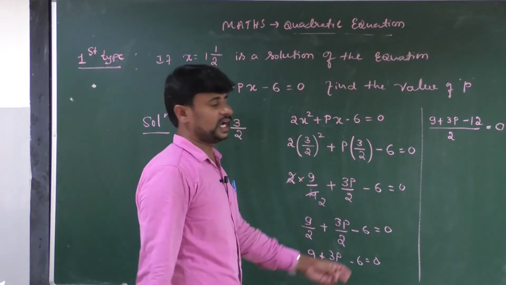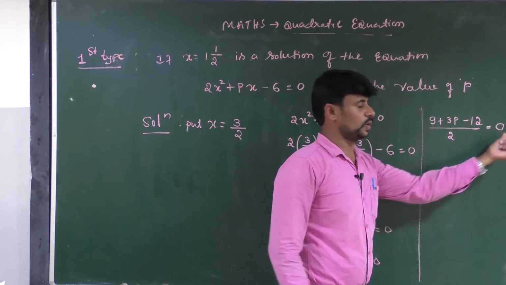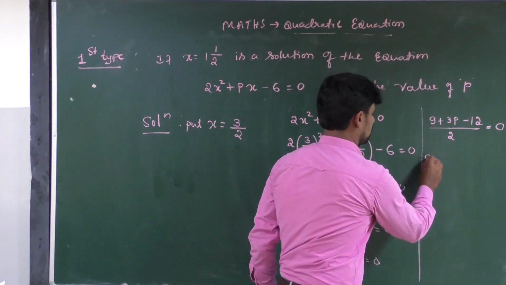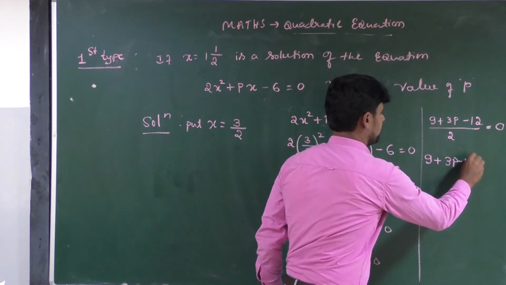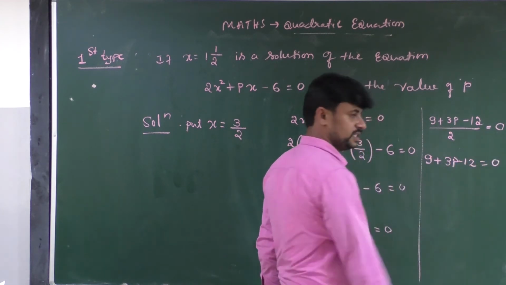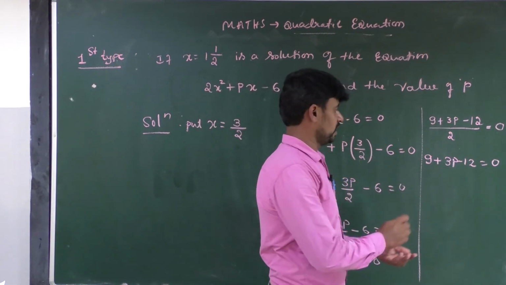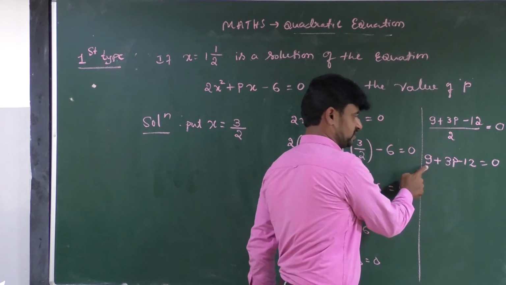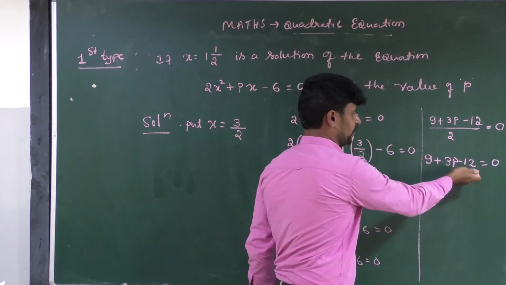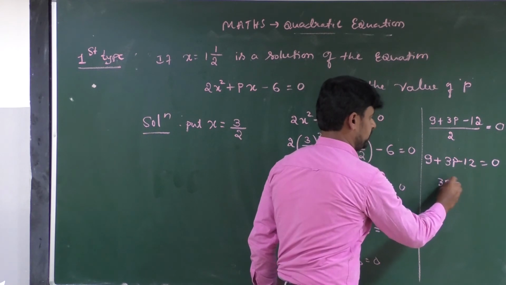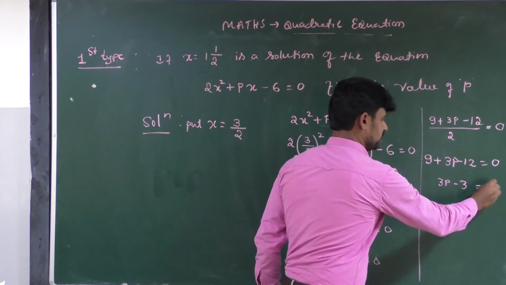As you know, 2 multiplied with 0 becomes 0. Then the last equation is 9 plus 3p minus 12 is equal to 0. But in this question we have to find the value of p. Here plus 9 is there, here minus 12 is there. If you subtract 9 from 12, you will get 3p minus 3 is equal to 0.